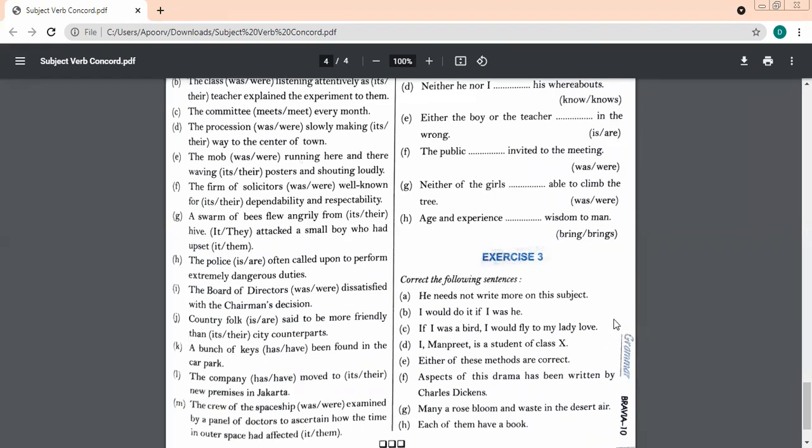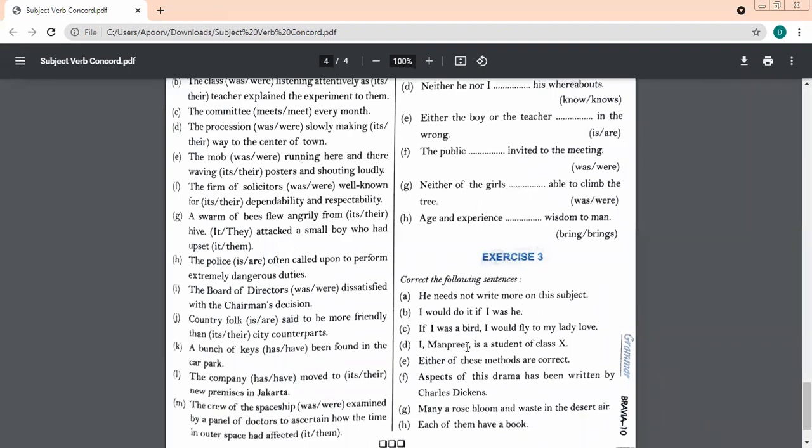If I was a bird, I would fly to my lady love. Ma'am, instead of was, it will be were. Very good. In the second and third persons, the change is the same. If I were a bird, and I were, very nice.